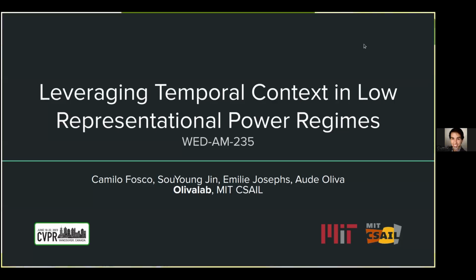Hi, my name is Camilo Fosco, and I'm presenting Leveraging Temporal Context in Low Representational Power Regimes, the latest paper from Olive Lab at CVPR 2023.